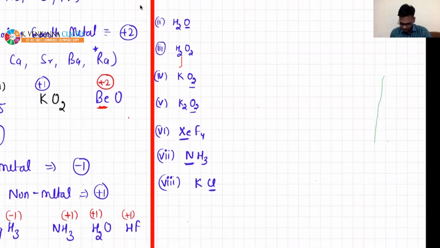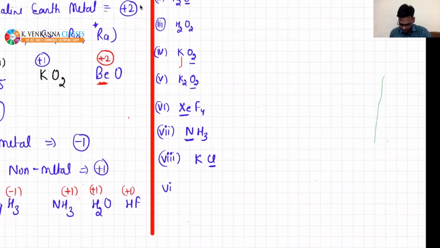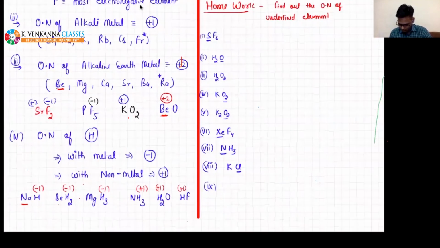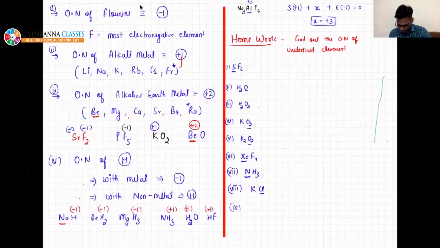Find for chlorine. IF3, find for iodine. ClF5, find for chlorine. So these are some.